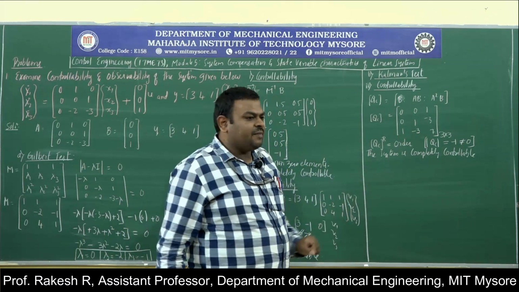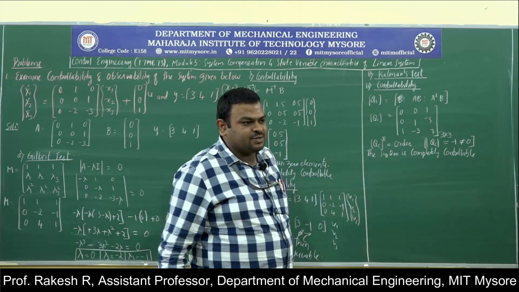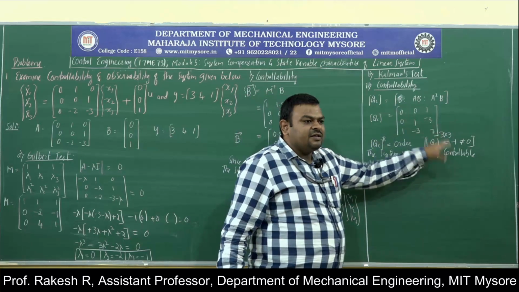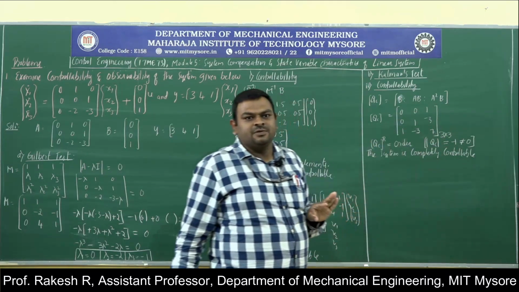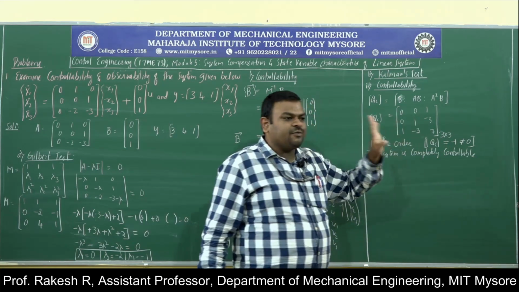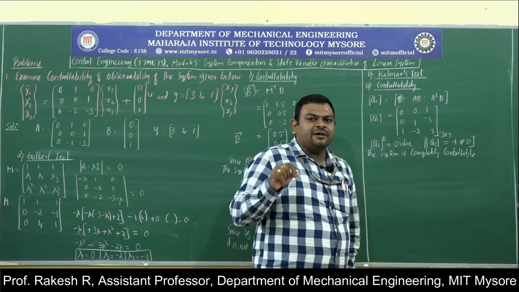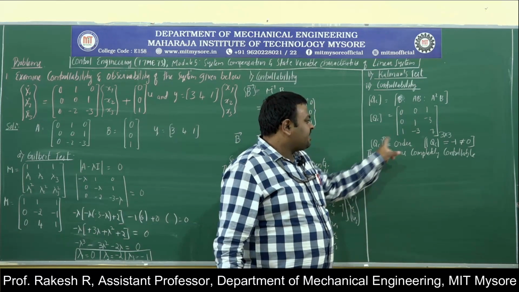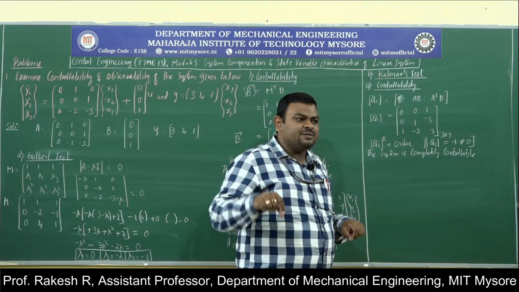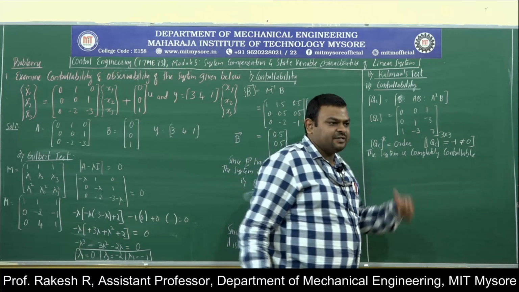For a non-singular matrix, the order will be equal to the rank of the matrix. If it is a singular matrix, then rank is not equal to order. Like this, you check the system is controllable if rank is equal to order. If the system is not controllable, it means that rank is not equal to order.